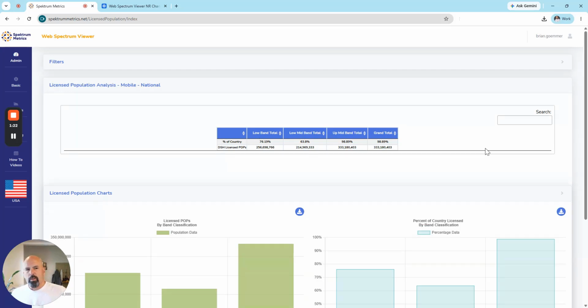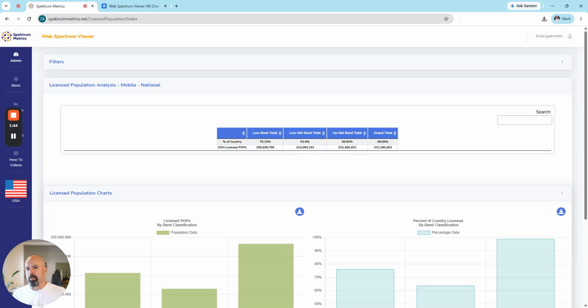The first analysis module focuses on band classification. So by looking at this, we can see in the table that Dish can cover 76% of the US population with their low band spectrum, and that is roughly 256 million people.